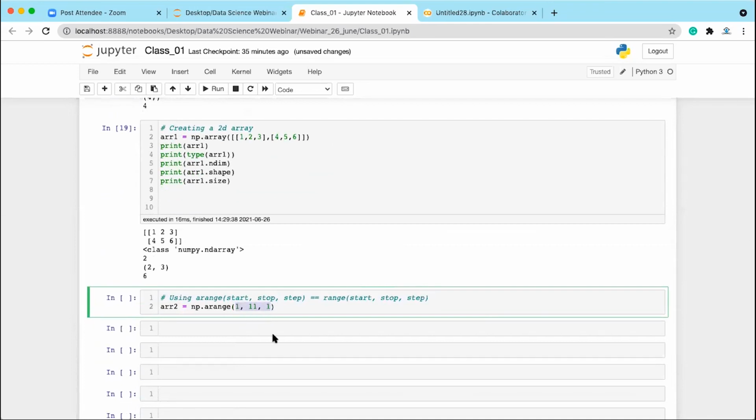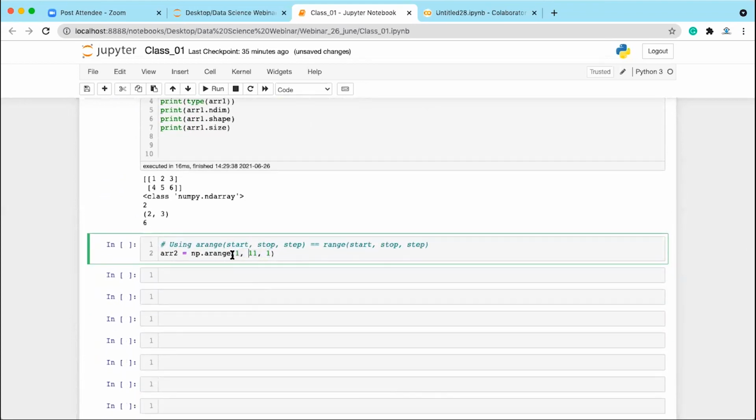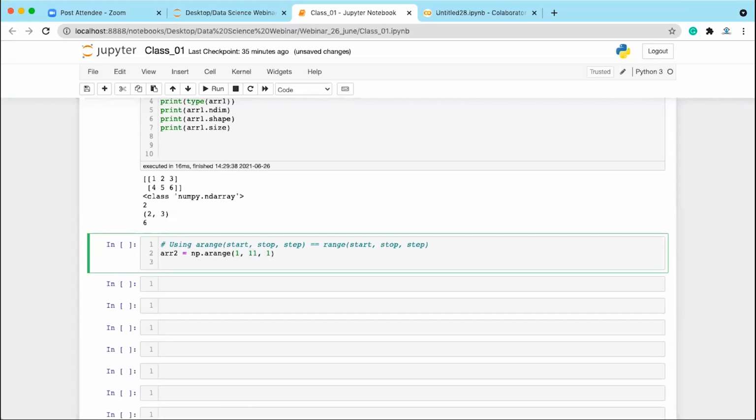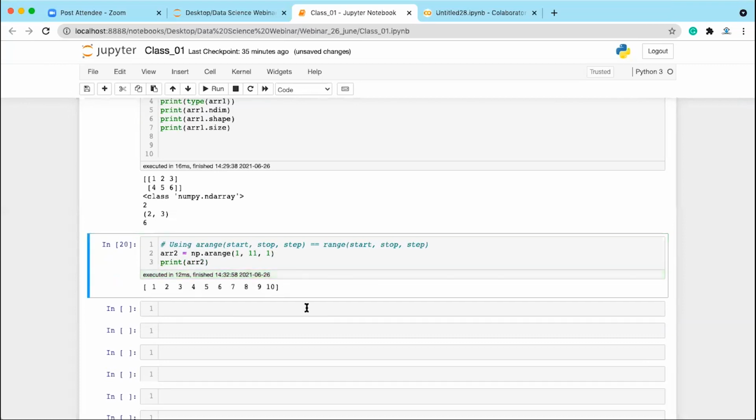As of now, the arange function. Using the arange function, we can create an array of numbers starting from 1 to 11. Here I have given 1 to 11. Start value is 1, stop value is 11, and step size is 1. It is going to create an array starting from 1 going till 10, and step size will be 1. So if you print array2, this is going to give you 1, 2, 3, 4, 5, 6 till 10. Remember, whatever stop value you mention is not included in the result.